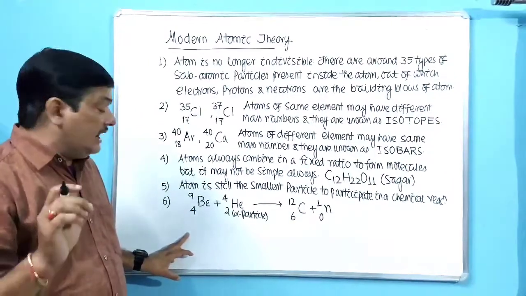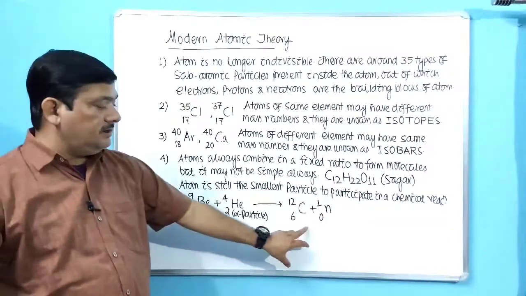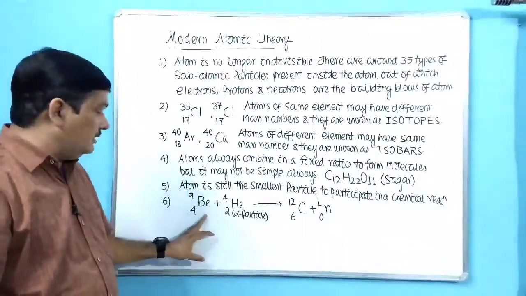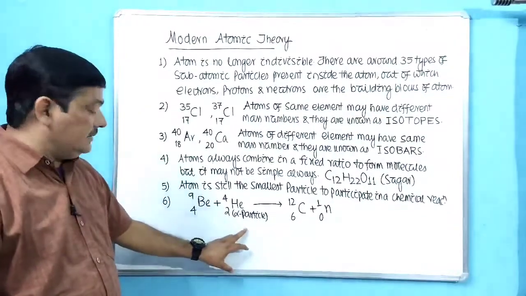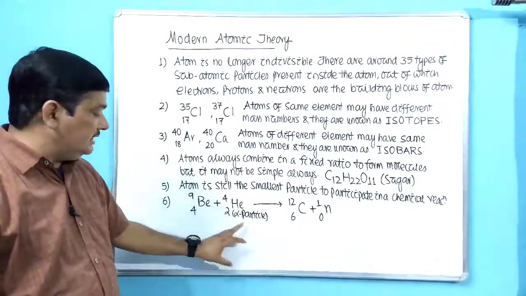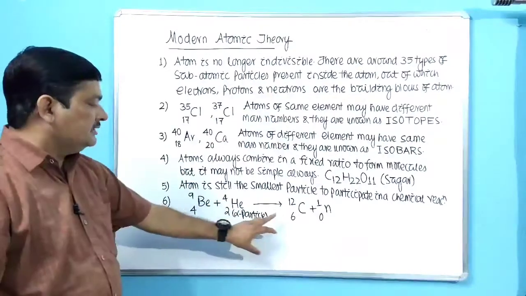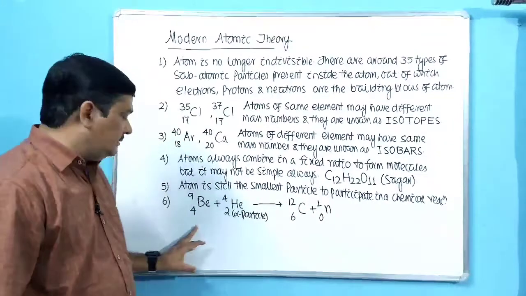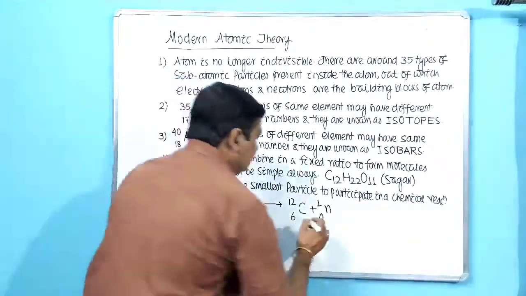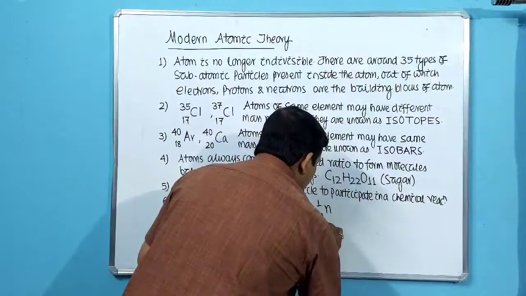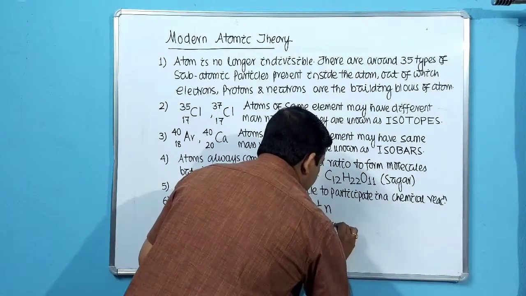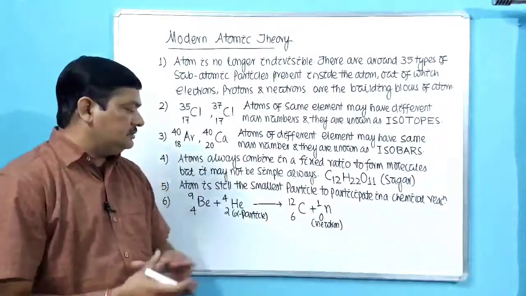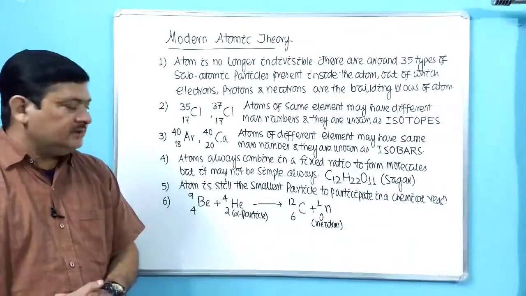So what is the modern atomic theory? The atom of one element can be converted into atom of another element. So suppose light elements like beryllium and boron are bombarded with alpha particle. Alpha particle is nothing but helium nucleus, so we write He 2, 4. So what happens? Now beryllium atom is converted into carbon atom, plus an energetic particle called neutron is produced. So remember this one. Whenever we discuss the discovery of neutron, we will use this equation once again.